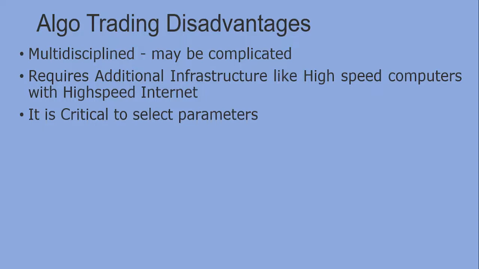If we select the wrong parameters for our algorithms, programs or strategies, then the system may not work correctly. It may seem to work for some time, or for a particular type of instrument, but it may not work in general. It cannot be applied to all instruments or at all times. It is very critical.